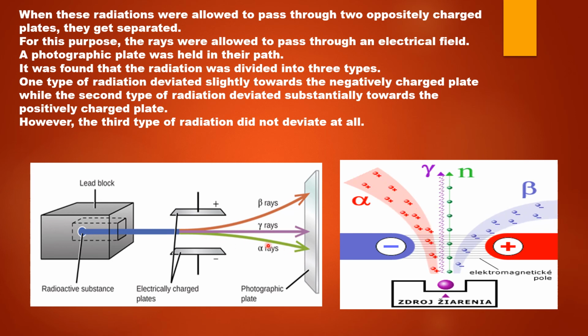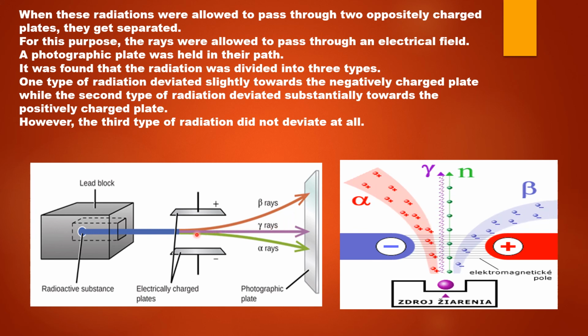These were called the alpha rays or the alpha radiations. The second type of radiations deviated substantially towards the positively charged plate, that is to a greater extent, and these were called the beta radiations.